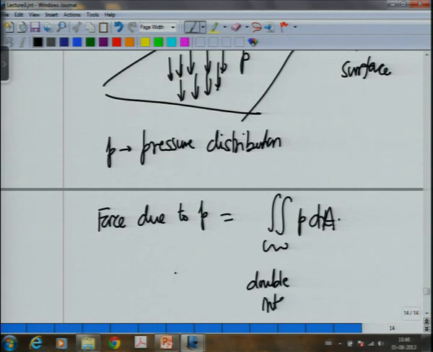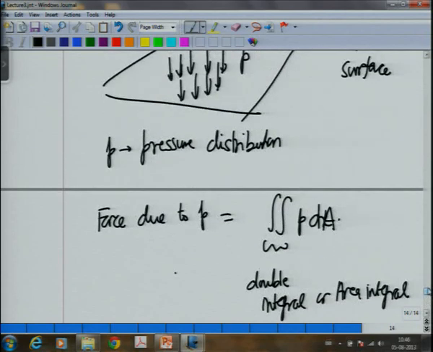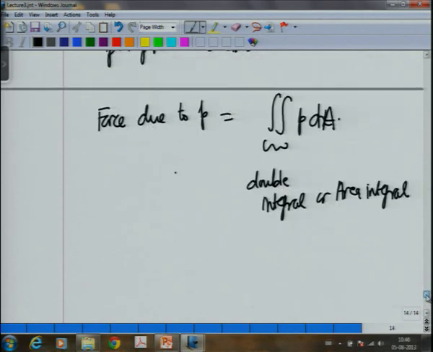And dA is a double integral, or what we term as an area integral, and this I can write as the integral of P dx dy.